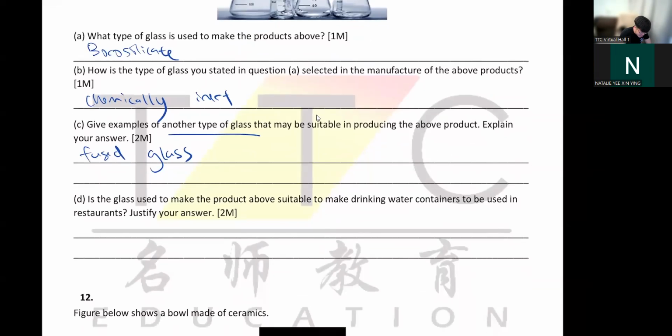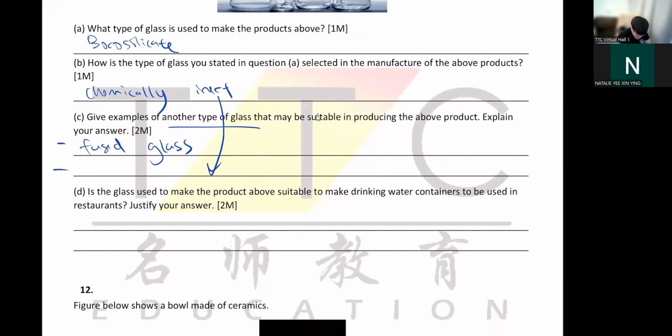So fused glass, explain your answer, because they're also chemically inert. Remember the same thing. Also chemically inert. So D, is the glass used to make the product above suitable to make drinking water containers to be used in a restaurant? Yes, you can use glass to put drinking water.